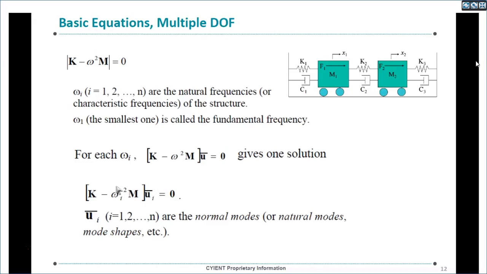Appropriate place. So this factor will give frequency values, and from here when we try to substitute those things, we will get mode shapes.